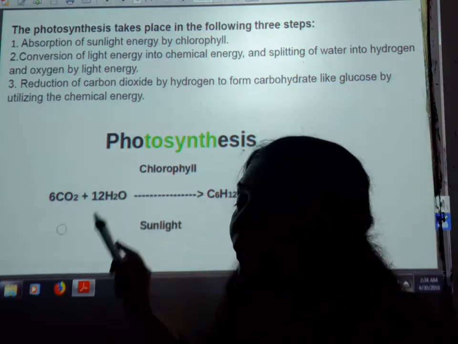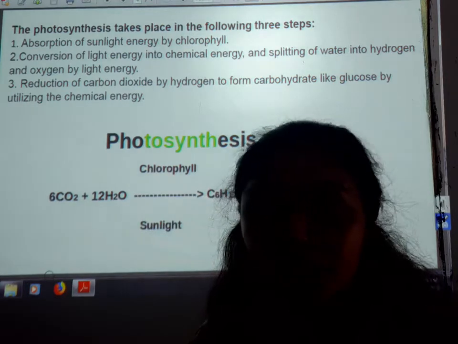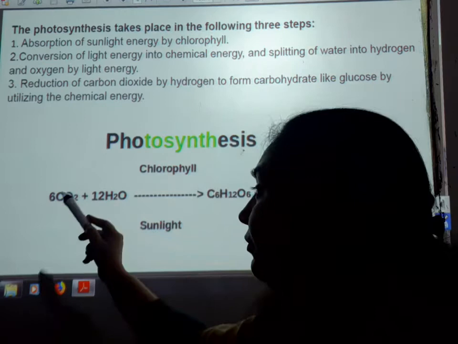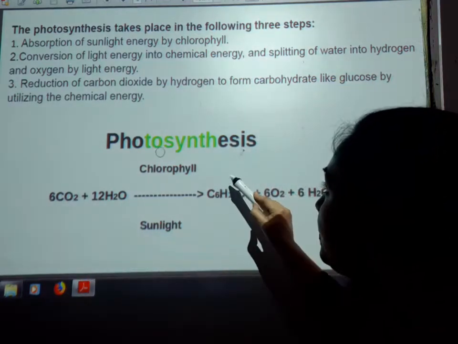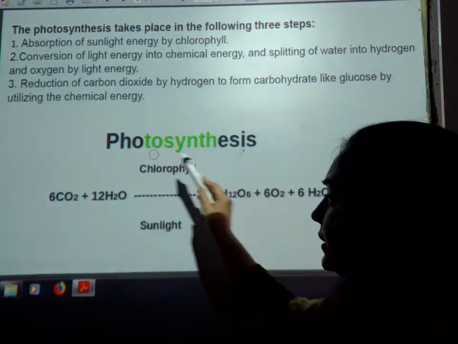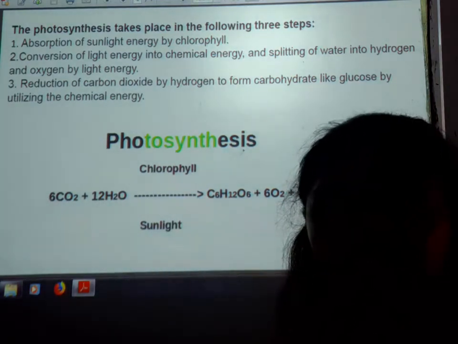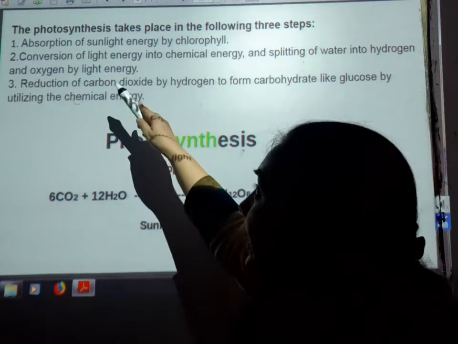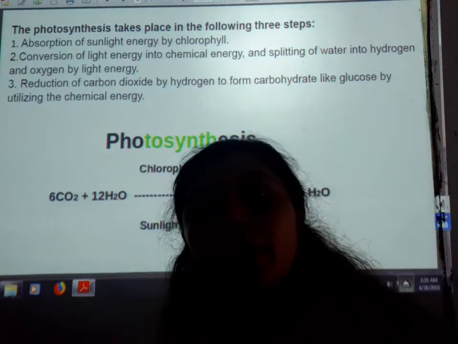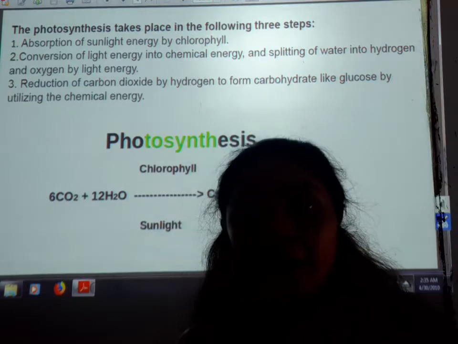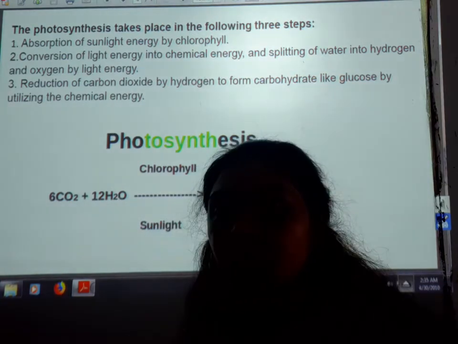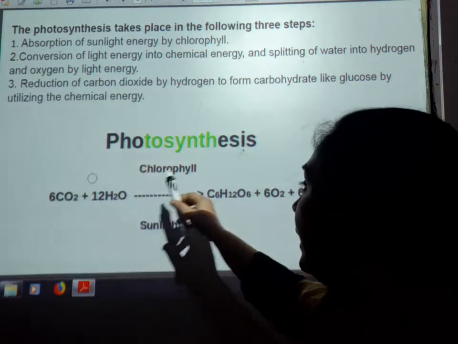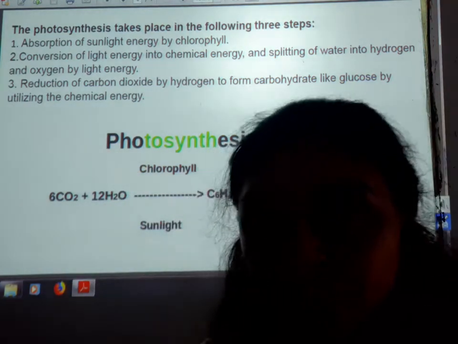When water is split into hydrogen and oxygen, the hydrogen is attached to the carbon dioxide and produces the glucose molecule. All this is a chemical reaction. So in photosynthesis, light energy is converted into chemical energy, water is split into hydrogen and oxygen, and with the reduction of carbon dioxide, glucose is produced.